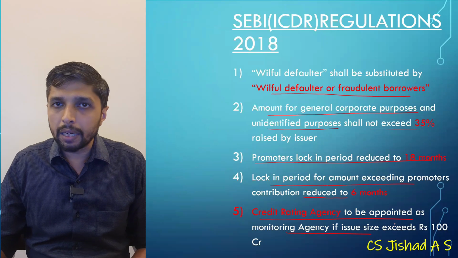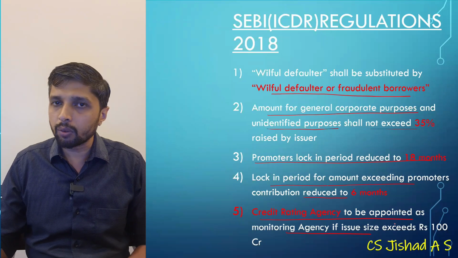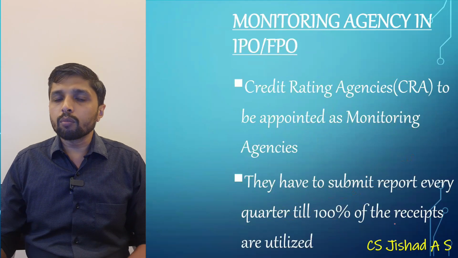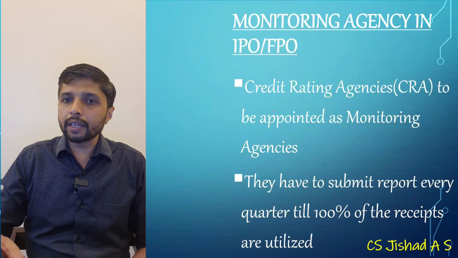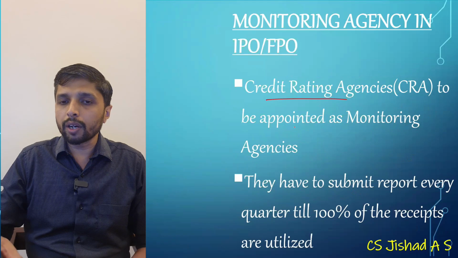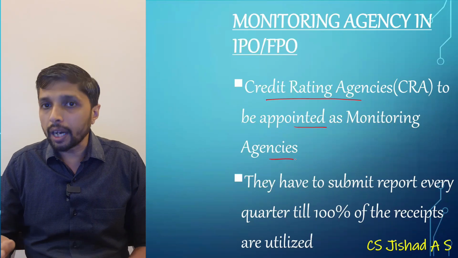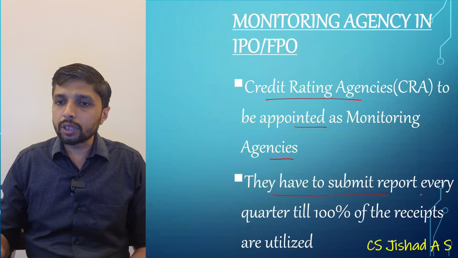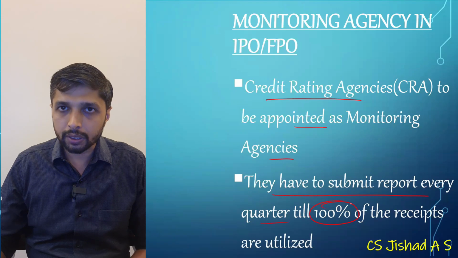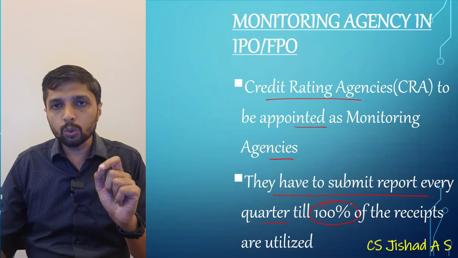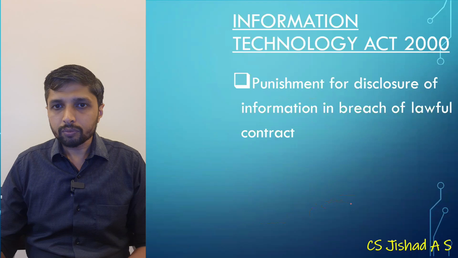It was earlier banking or financial institutions, now it is CR. Then monitoring agency in IPO. So credit rating agency will be appointed as monitoring agency in the case of IPO or FPO. They have to submit report every quarter till 100% of the receipts are utilized. It was earlier 95%. Now it has been amended to 100%.